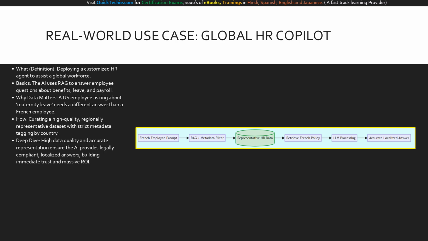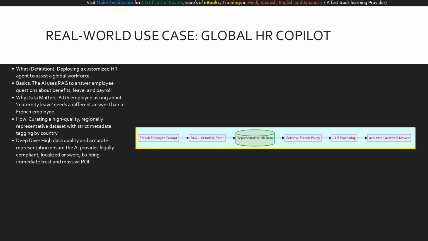But here is why data impact is everything. If a US employee asks about maternity leave, the answer is vastly different from a French employee asking the exact same question. If your dataset lacks representation, if you only uploaded the US handbook, the AI will give the French employee illegal or irrelevant advice.